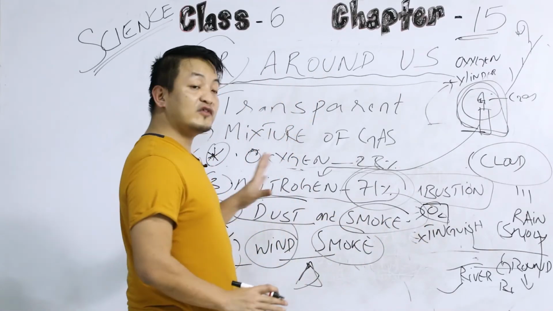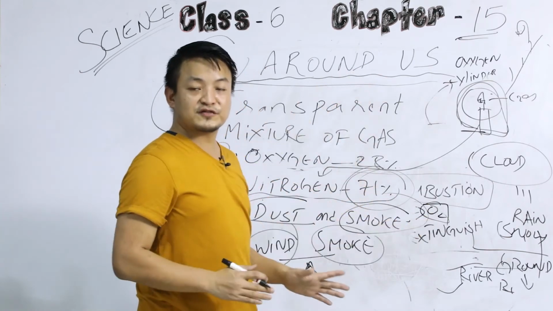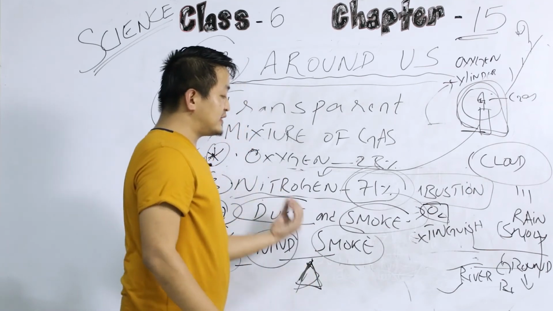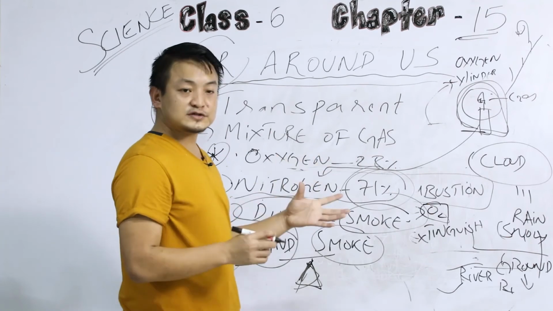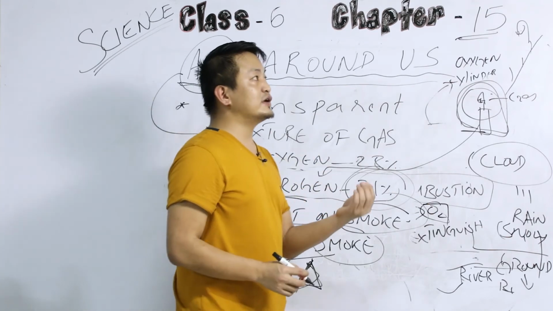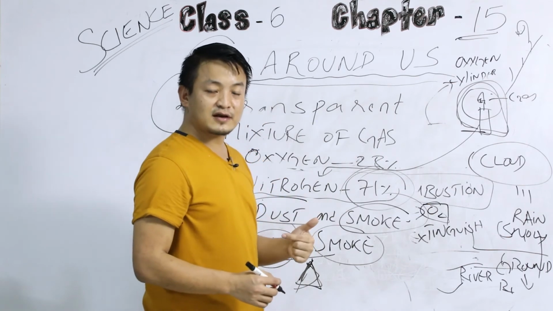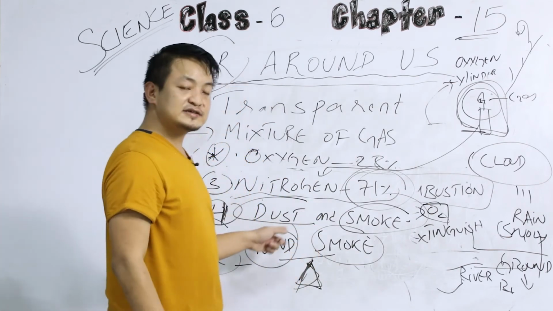Because of the movement of air, all the smoke and dust spread around the atmosphere, right? So, if we are near these big industries, they pollute the atmosphere, okay? And once we inhale the gas, it affects our respiratory organs. Clear? So that is the 4th point regarding the dust and smoke.